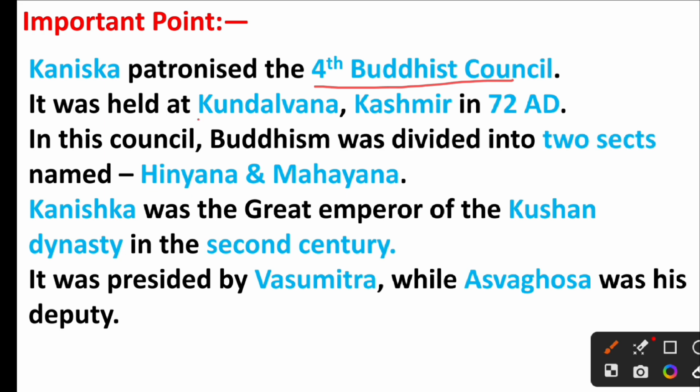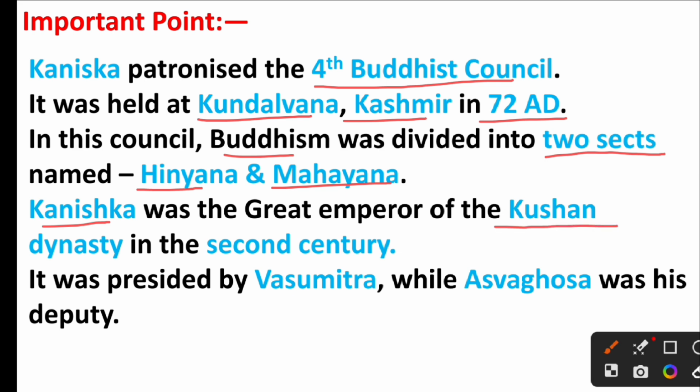It was held at Kundalwana, Kashmir in 72 AD. At this council, Buddhism was divided into two sects named Hinayana and Mahayana. Kanishka was the great emperor of the Kushan dynasty in the 2nd century. It was presided by Vasumitra, while Ashwaghosh was his deputy.